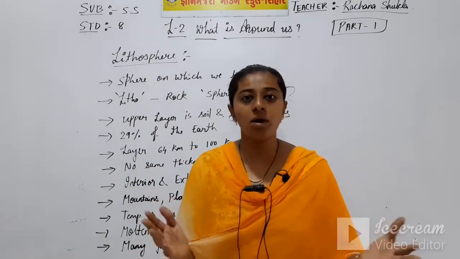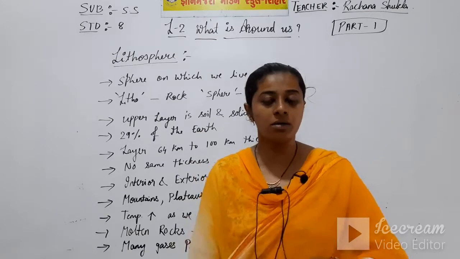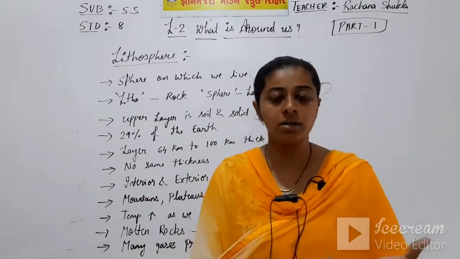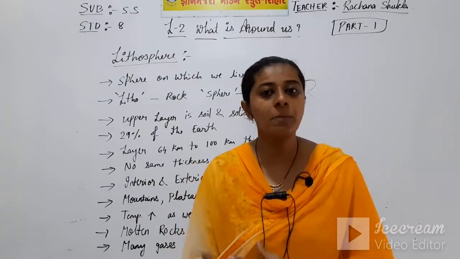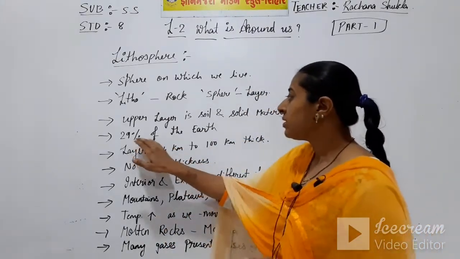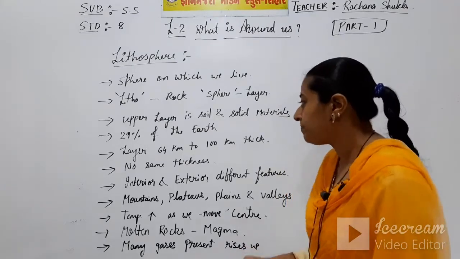Lithosphere covers 29% of the total area of the earth. Here we are talking about the whole earth; from 100%, 29% is covered by lithosphere.